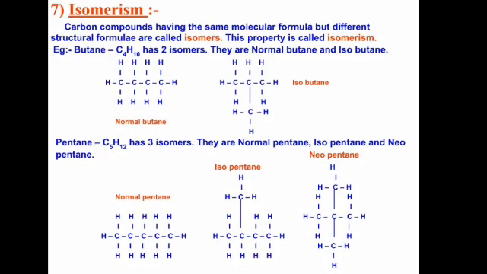Similarly, pentane has three isomers. They have normal pentane, that is N-pentane. They have one branched, that is isopentane, and they have two branchings, that is neopentane. So these N-pentane, isopentane, and neopentane, these are the structural isomers of pentane. And as such, these isomers form a group of compounds, and this phenomenon is known as isomerism. These different isomers possess different physical and chemical properties like solubility, melting point, boiling point, etc.